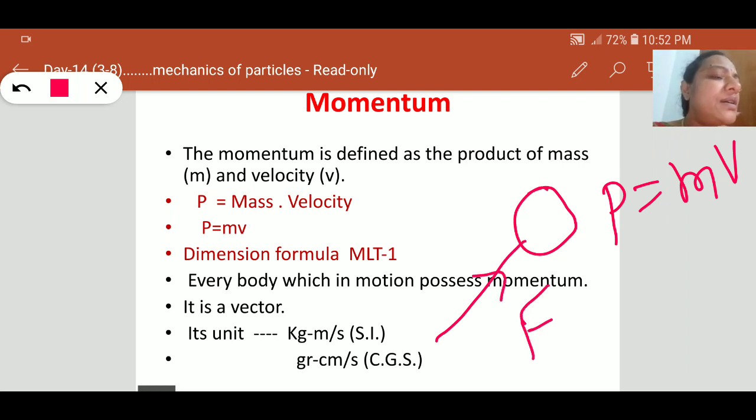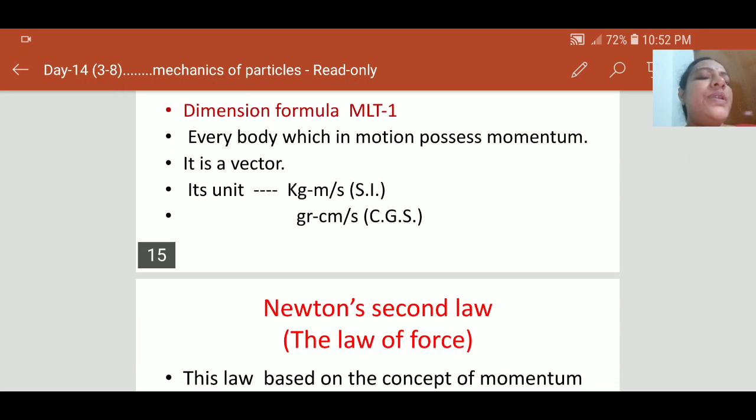Due to applying this external force, there will be a change in its momentum. That means the mass does not change, but its velocity changes. This is defined in the form of the second law. If there is a change in momentum, that must be directly proportional to the force applied on that body or system. So that is Newton's second law.